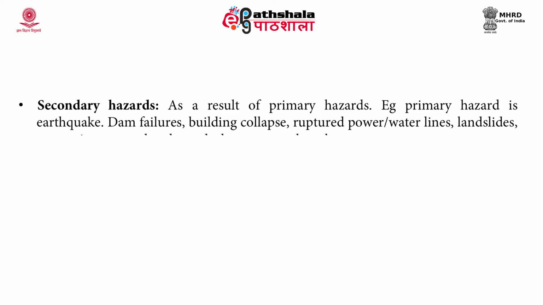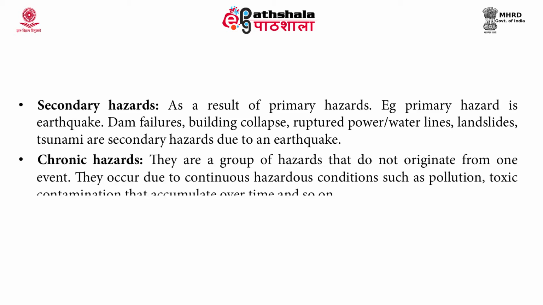Secondary hazards are caused as a result of the primary hazard. For example, if the primary hazard is an earthquake, a dam failure or building collapse can be a secondary hazard. Even ruptured power and water lines, landslides, and tsunami, which are underwater generated earthquakes, can also be secondary hazards as a result of the earthquake. Chronic hazards are a group of hazards that do not originate from one event. They occur due to continuous hazardous conditions, such as pollution, toxic contamination of soil that accumulates over time, and so on.